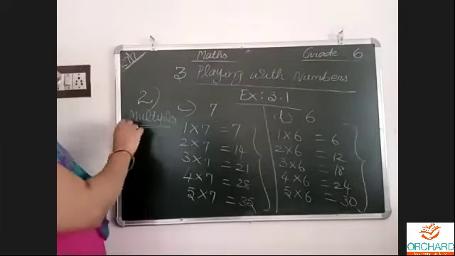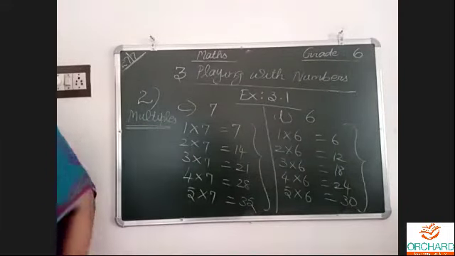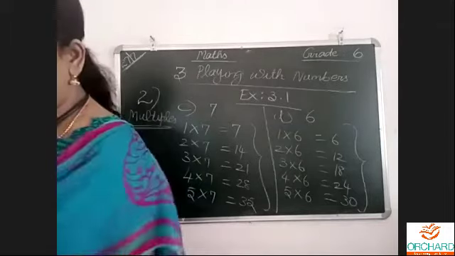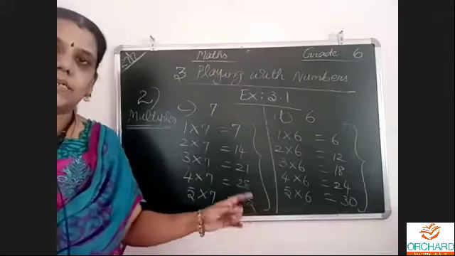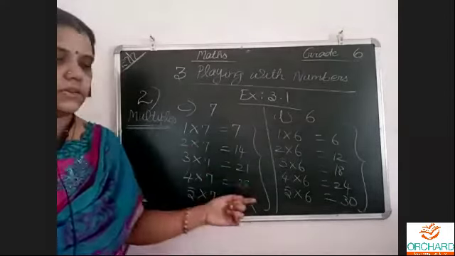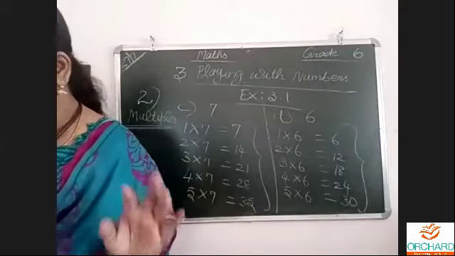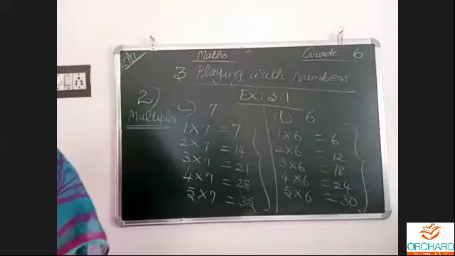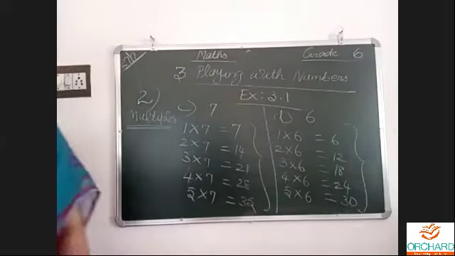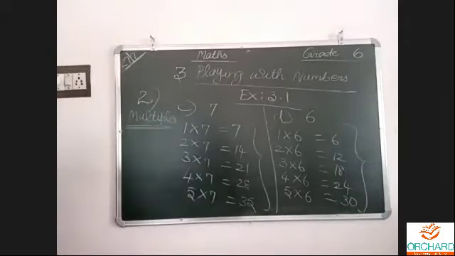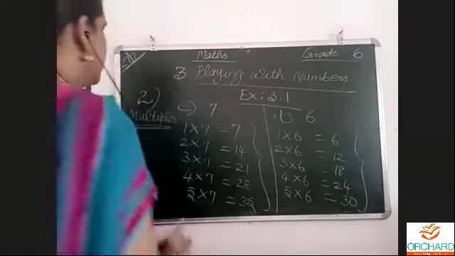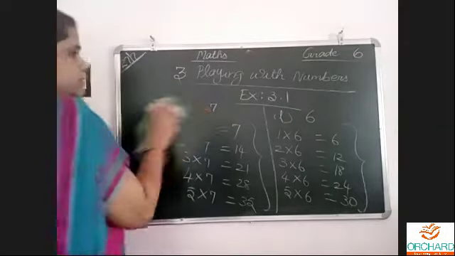So this topic is about multiples. Yesterday we saw 3 factors, and 1 I completed today. Then we have seen all the 4 sums A, B, C, D on multiples. Multiples means just saying the tables and writing them. Understood? This is all easy. Let us pass on to the next topic, even and odd numbers.